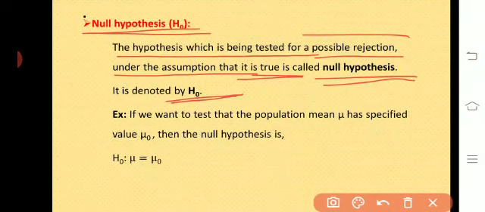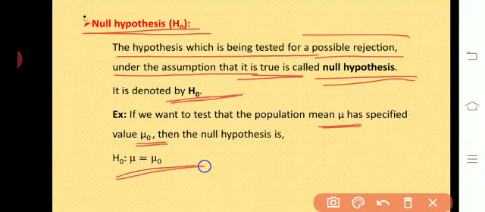For example, if you want to test that the population mean mu has a specified value mu naught, then the null hypothesis is H naught: mu equal to mu naught. That is, the population mean is the given value mu naught. It is nothing but the null hypothesis.